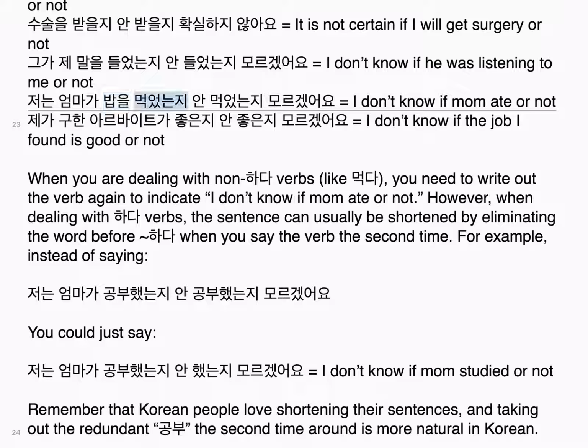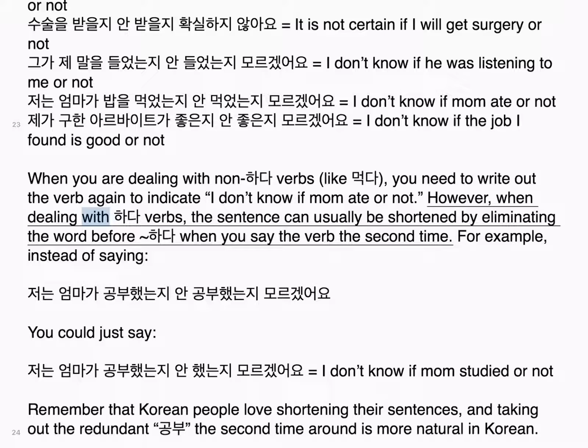저는 엄마가 밥을 먹었는지 안 먹었는지 모르겠어요. I don't know if mom ate or not. 제가 구한 아르바이트가 좋은지 안 좋은지 모르겠어요. I don't know if the job I found is good or not. When you are dealing with non-하다 verbs, like 먹다, you need to write out the verb again to indicate I don't know if mom ate or not.